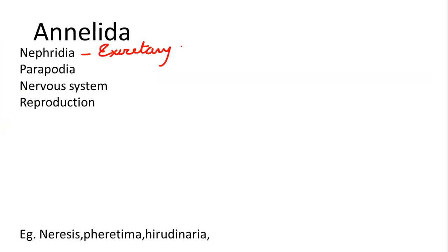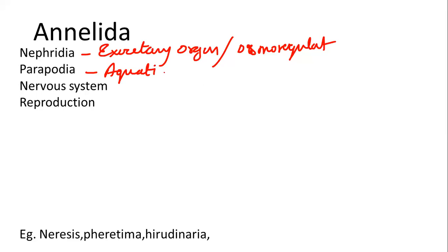It is a specialized excretory organ which helps with osmoregulation also. And there is parapodia, which aquatic annelids have. Parapodia means lateral appendages, the legs which are present in the lateral parts. They are usually present in aquatic forms, which helps in swimming.